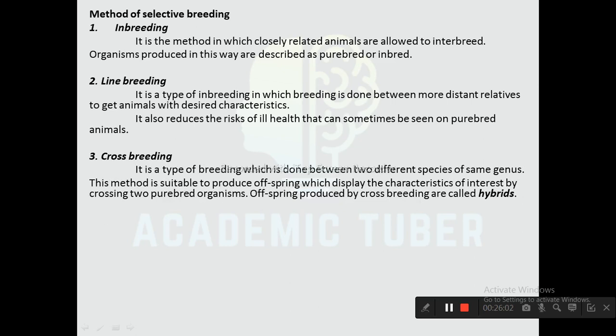Next one is crossbreeding. It is a type of breeding which is done between two different species of the same genus. This method is suitable to produce offspring which display the characteristics of interest by crossing two pure breed organisms. Offspring produced by crossbreeding are called hybrids.